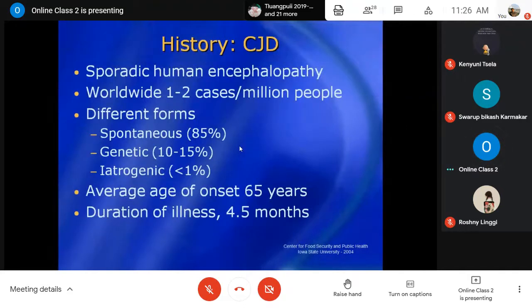Then next is Creutzfeldt-Jakob disease. As I have already mentioned, three are very common so far as the human transmissible spongiform encephalopathies are concerned, and that one is what we call Creutzfeldt-Jakob disease. Worldwide, one or two cases per million people may occur.